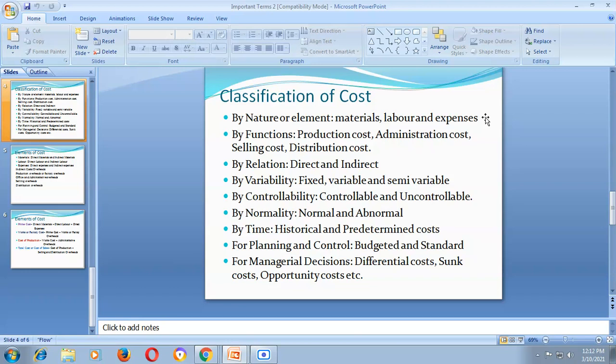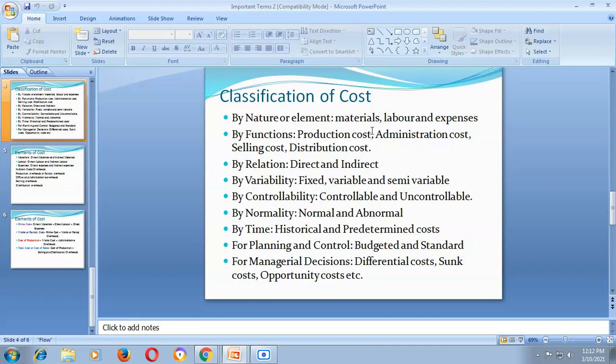Yes, anyone? Hello, am I audible? So what is the direct material? What can you give me as an example to produce furniture? Sorry. Yes, cost of wood. Cost of wood is the direct material.